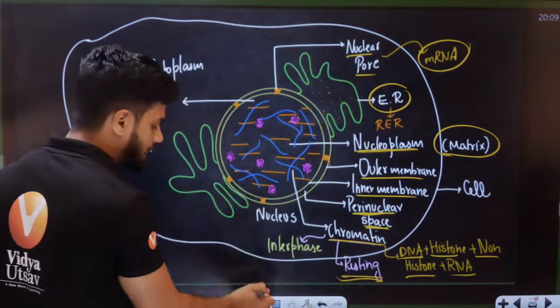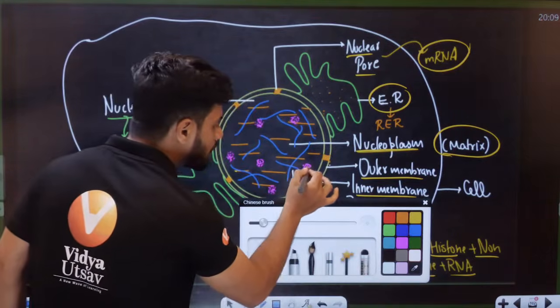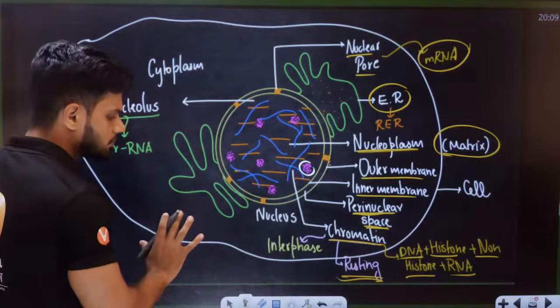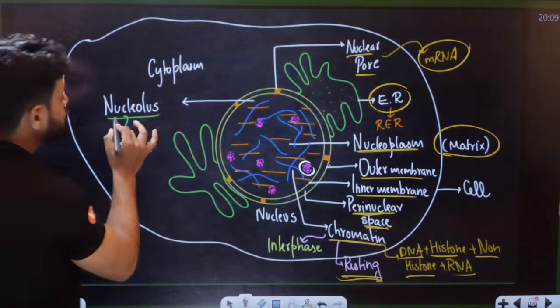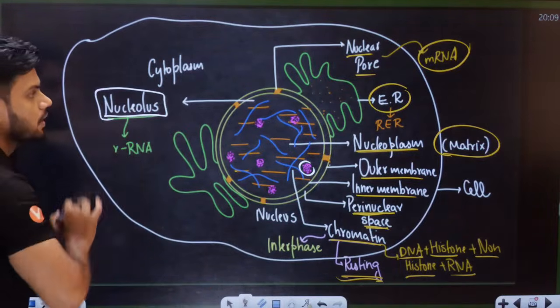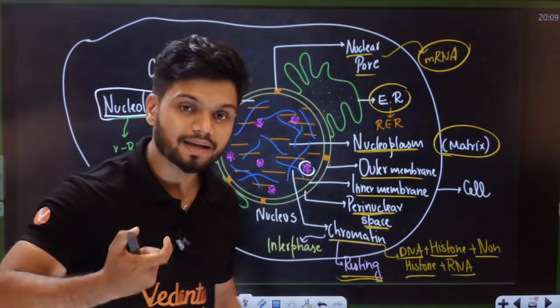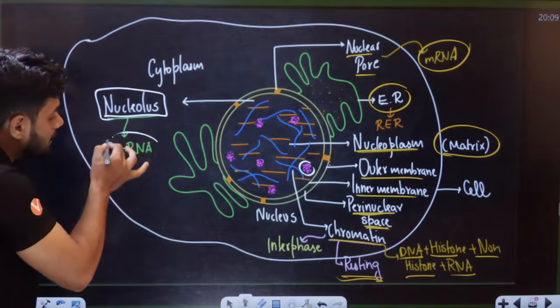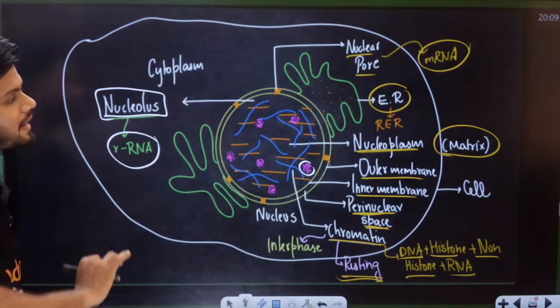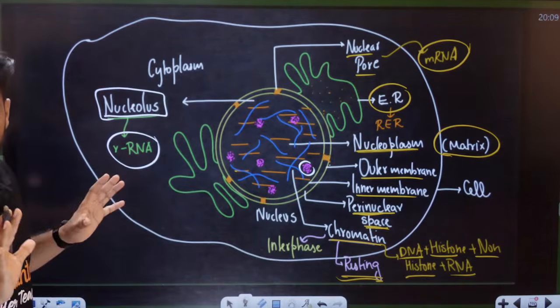Now, students, here we have round structures, free floating. They are called nucleolus. What is the function, students? The main function of the nucleolus is that it produces rRNA. I'll just repeat one more time.